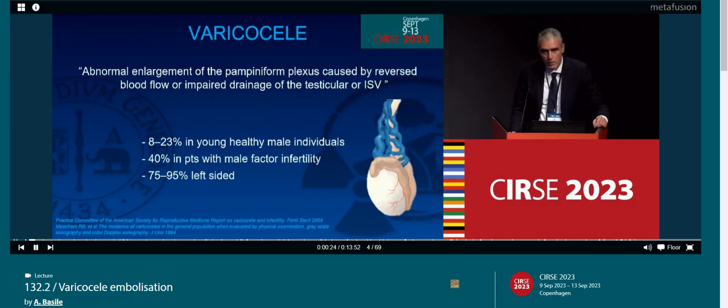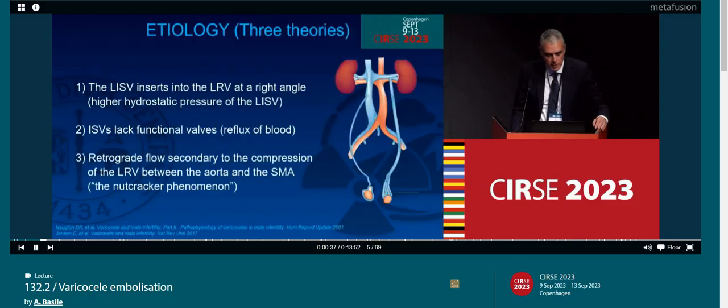Varicocele is an abnormal enlargement of the pampiniform plexus caused by reversed blood flow or impaired drainage of the testicular and internal spermatic vein, and is found in up to 23% of young healthy male individuals, up to 40% in patients with male factor infertility, and in 75 to 95% it is left-sided.